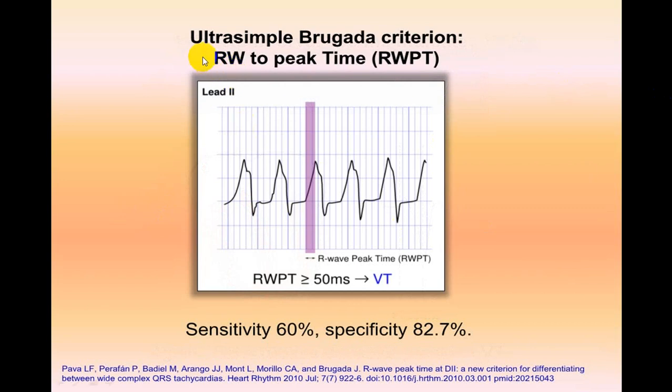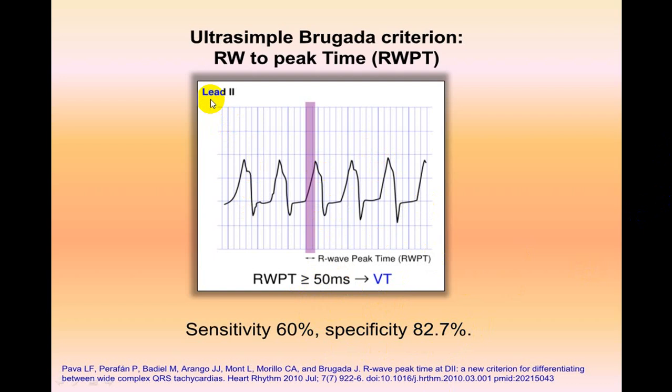Now this is another thing which they utilize, what is called R wave peak time. So from the beginning of the R wave to the peak of the R wave, if it is more than 50 milliseconds, that is 0.05 second, it is in favor of VT. The specificity is 82%.